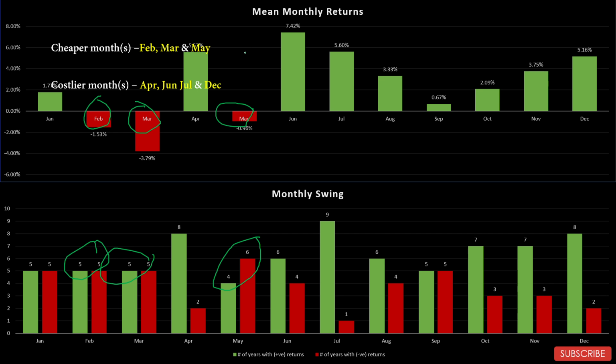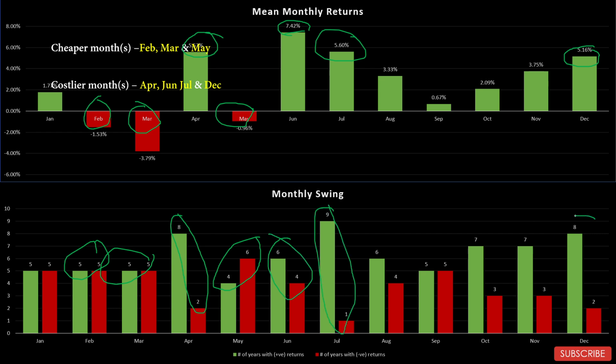Costlier months: April, June, July, and December. Clearly, April, June, July, December, all these months are very good. If you see here, April 8 positive, June 6 positive, July 9 positive, December 8 positive. So it's quite clear over here.